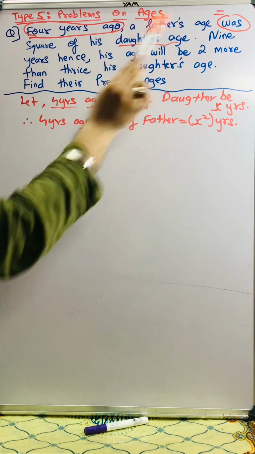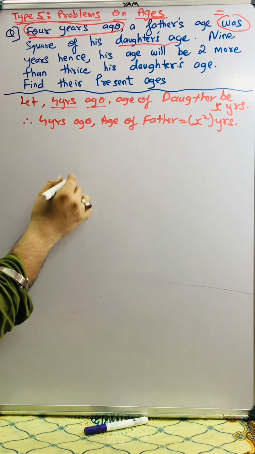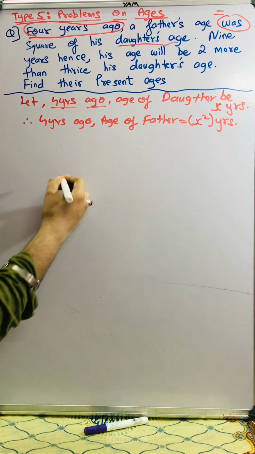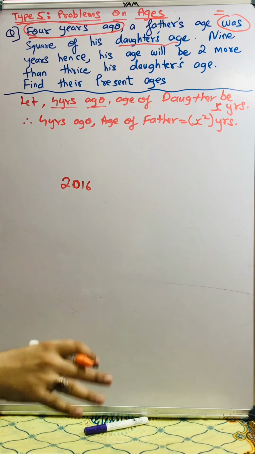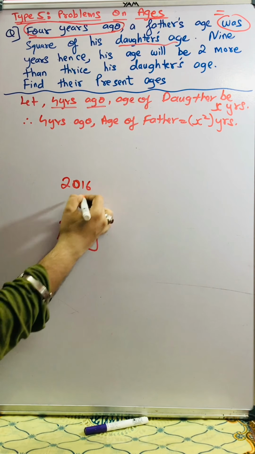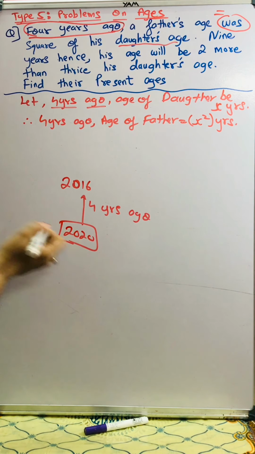Let's read ahead. 9 years hence. So what happens? Again I'll say the same old story. For example, now we are in 2020. 4 years ago means I am in 2016. When I say 4 years ago, I deducted 4 from 2020, so I got 2016.